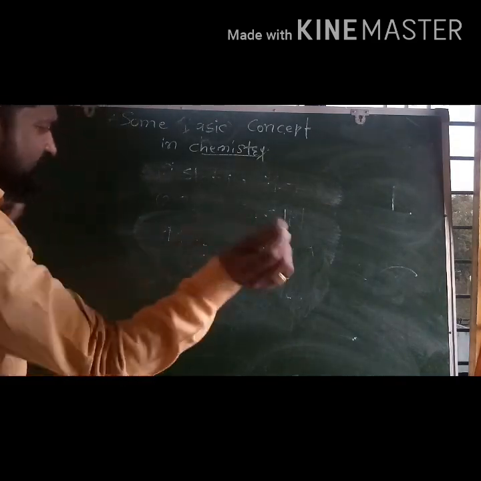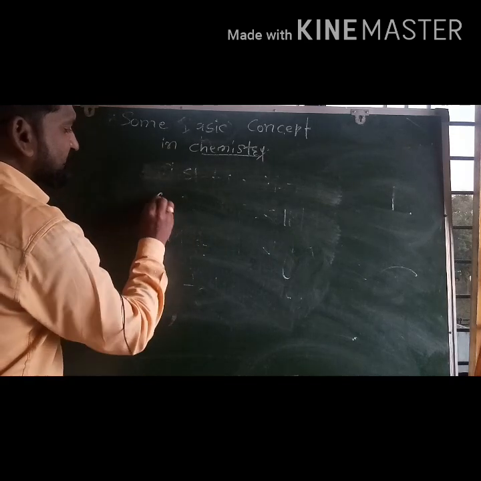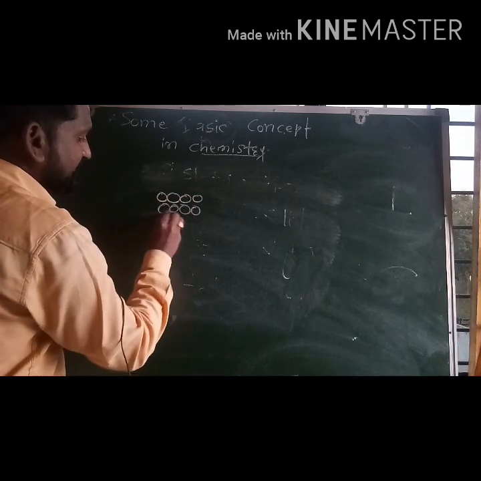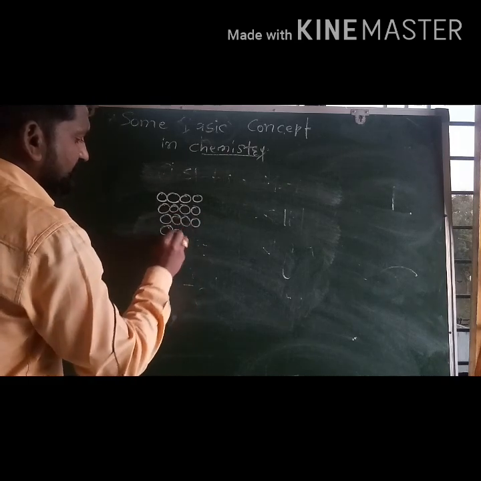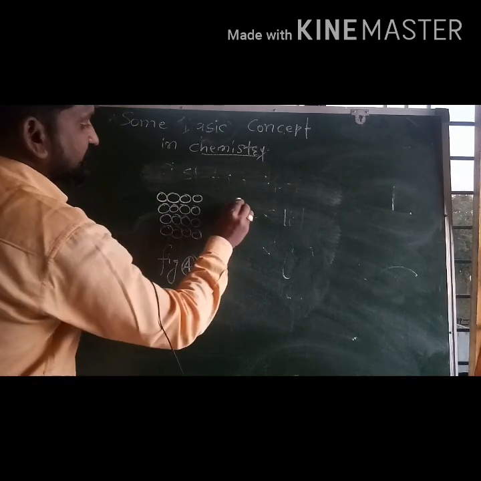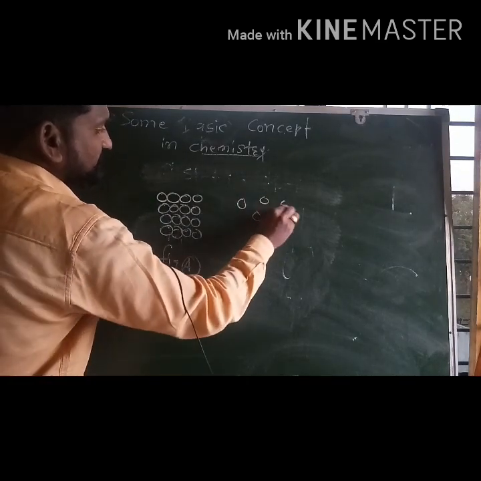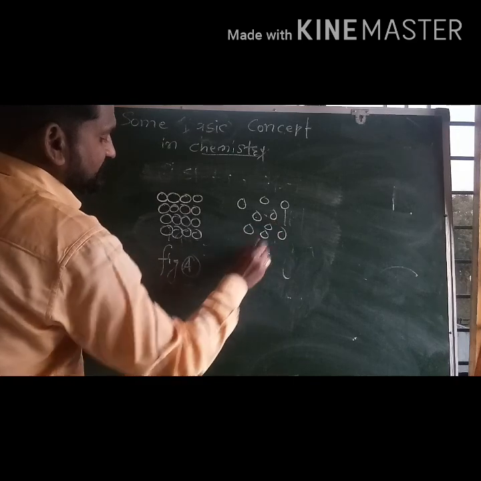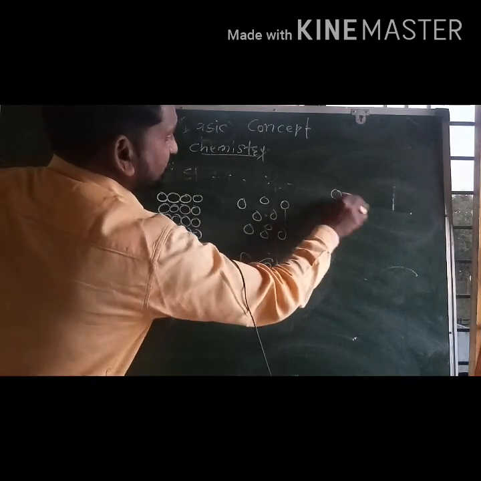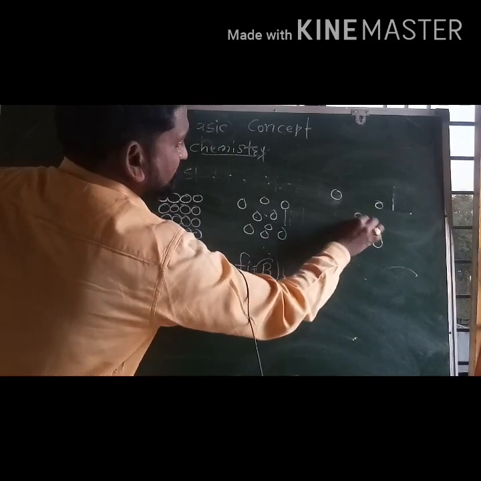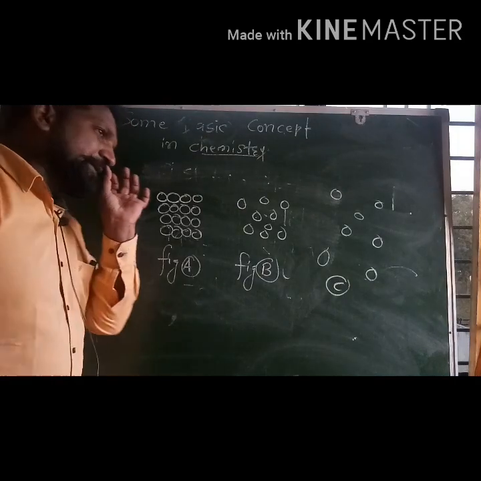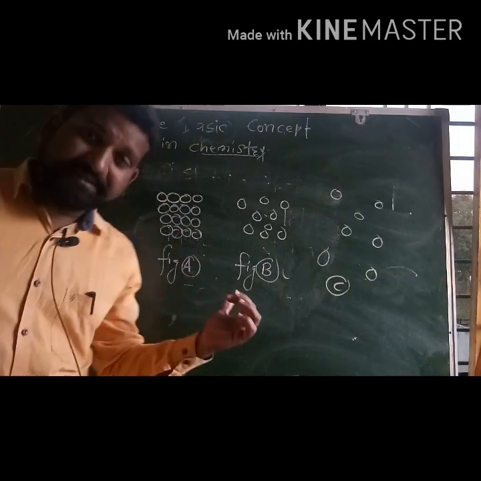For example, we have these three figures: figure A, figure B, and figure C. Now, what kind of observation are you making here?